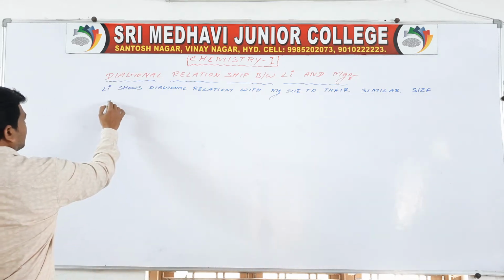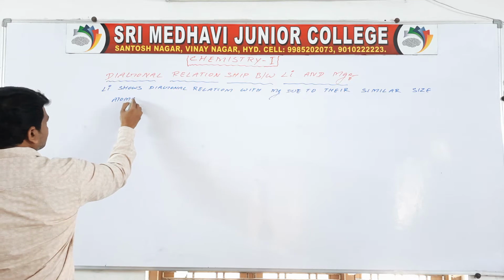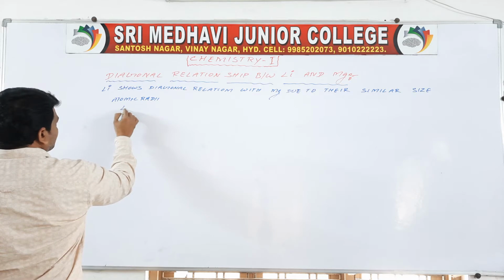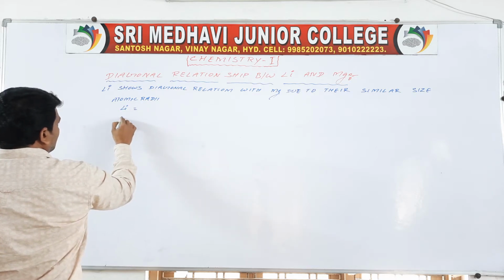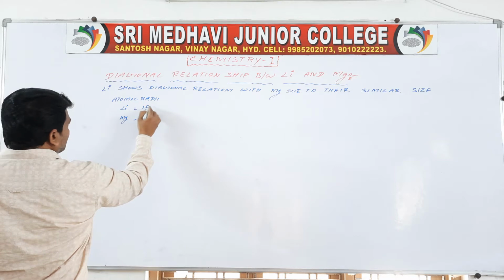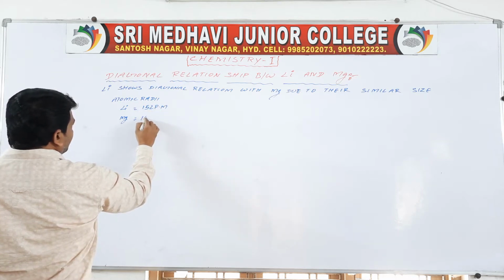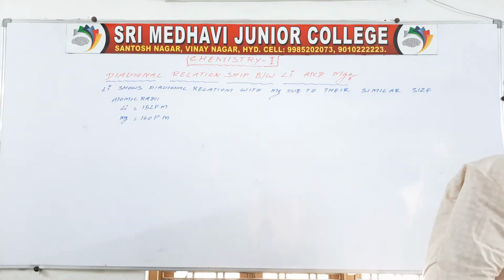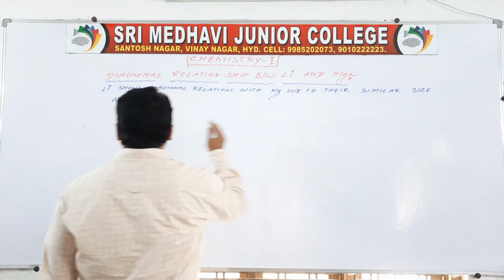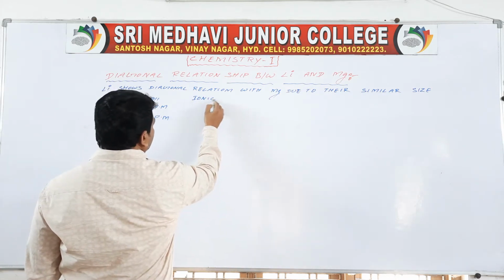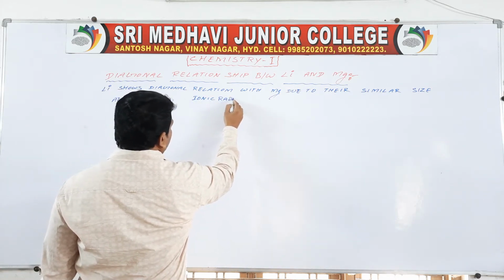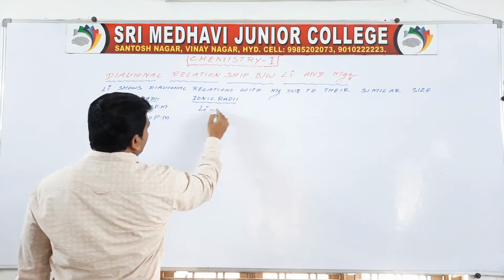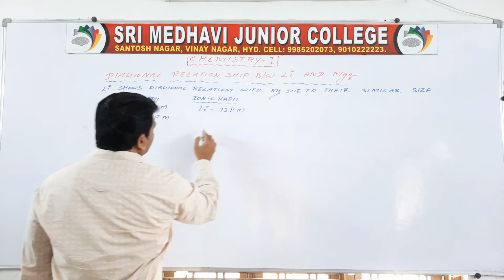See here, the atomic radius of lithium is 152 picometers and of magnesium is 160 picometers. The ionic radius of Li plus is 76 picometers, and of Mg 2 plus is 72 picometers.